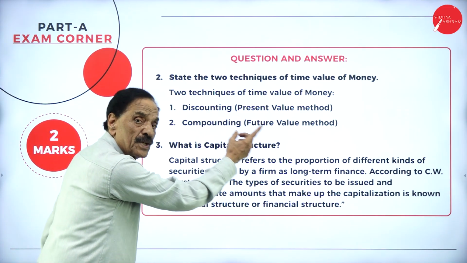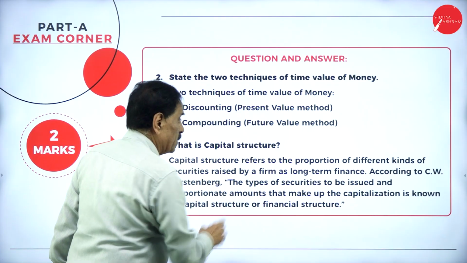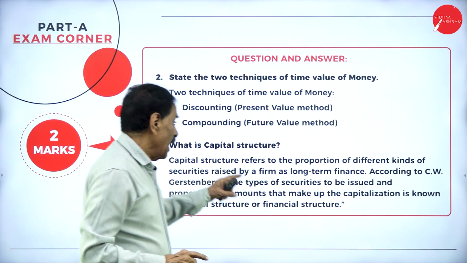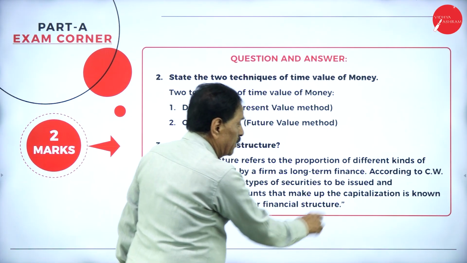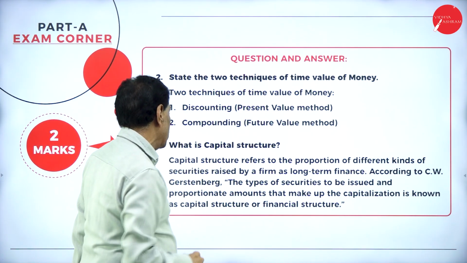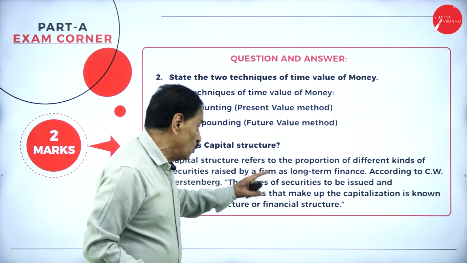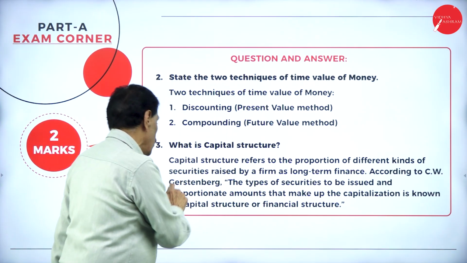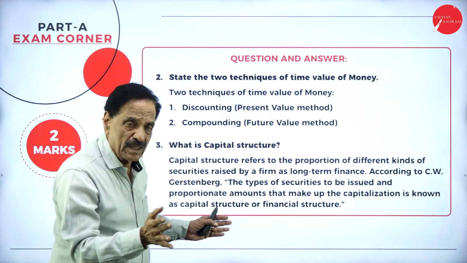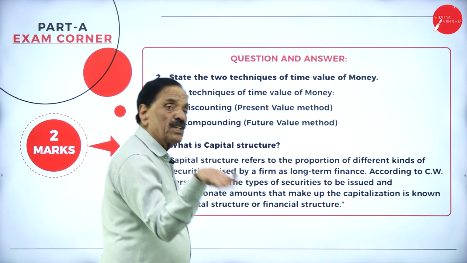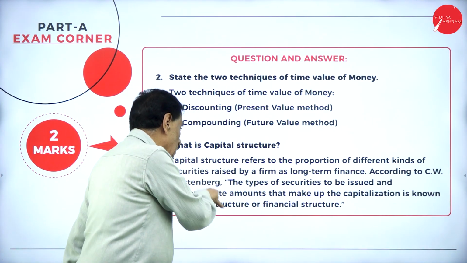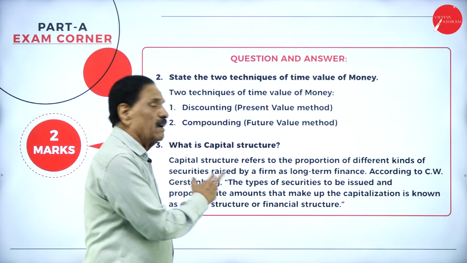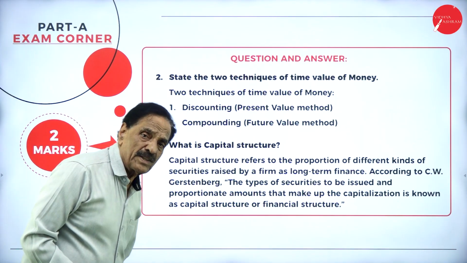What is capital structure? Capital structure refers to the proportion of different kinds of securities raised by a firm as long-term finance, according to C.W. Gerstenberg. The types of security to be issued and the proportionate amount that make up the capitalization is known as capital structure or financial structure. Here the key words are the type of security issued and proportionate amount. The amount you have invested, making up the capitalization, is known as financial structure or capital structure.